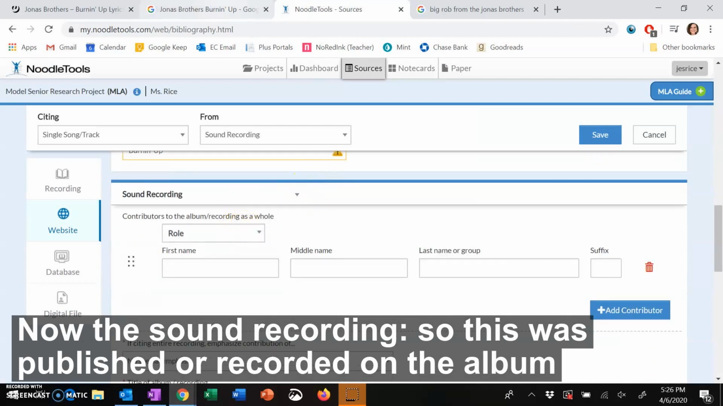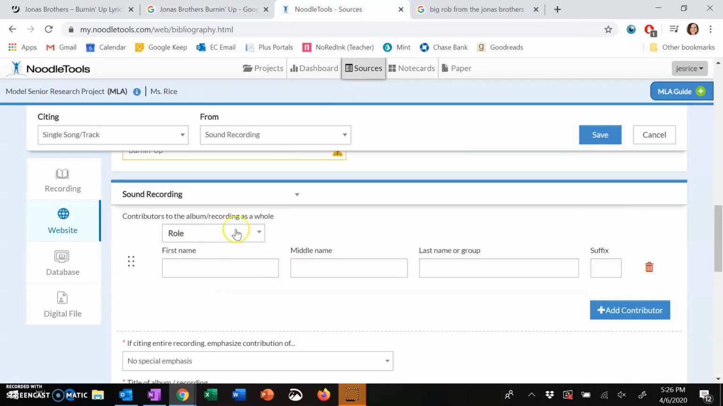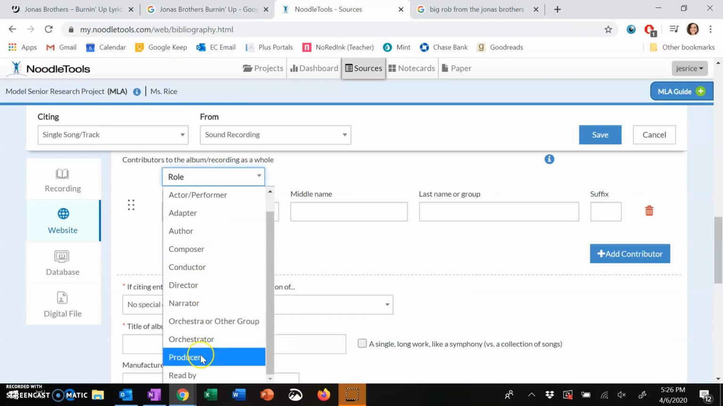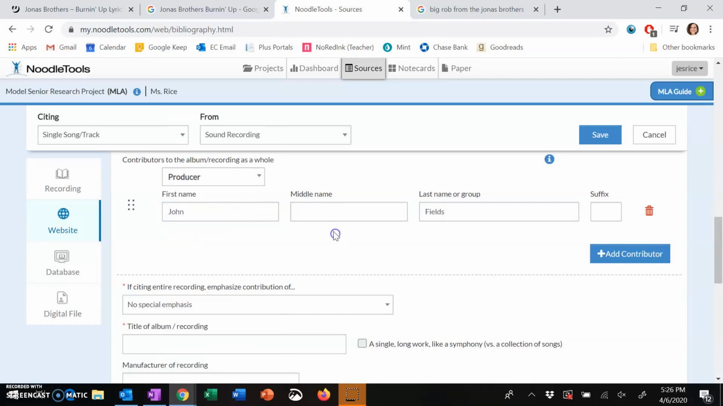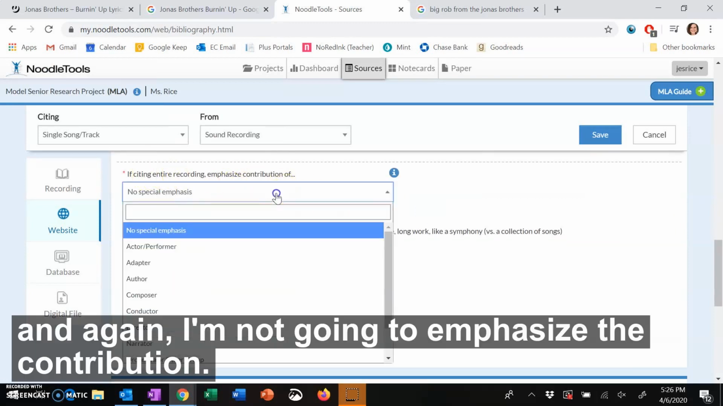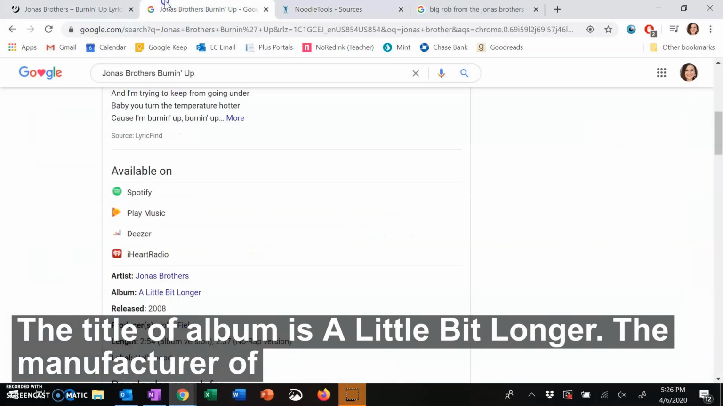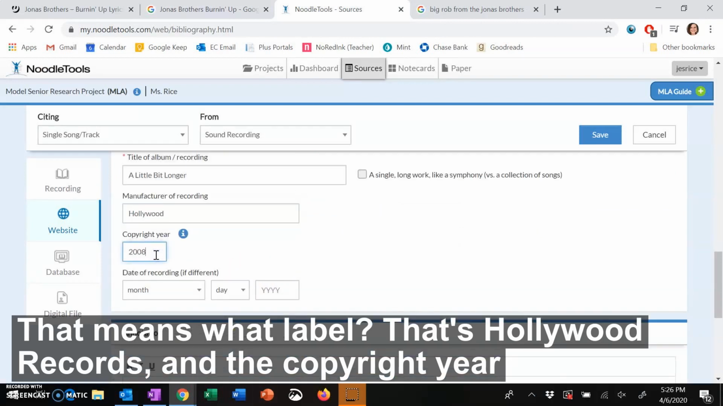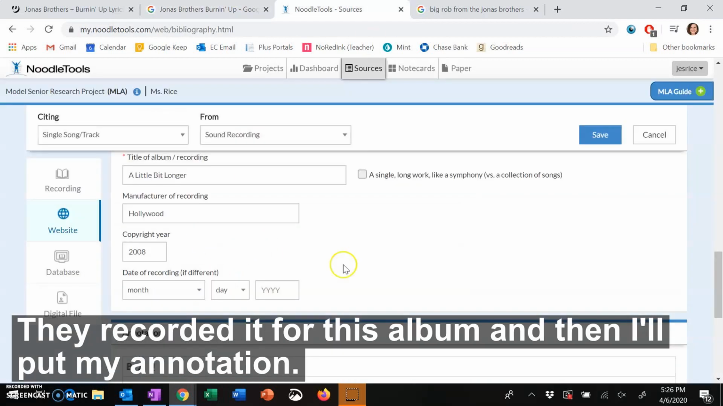Now, the sound recording. So this was published or recorded on the album A Little Bit Longer, and the producer was John Fields. So role producer, John Fields. And again, I'm not going to emphasize the contribution. The title of the album is A Little Bit Longer. The manufacturer of recording, that means what label. That's Hollywood Records, and the copyright year was 2008, and the date of the recording in this case is the same. They recorded it for this album.